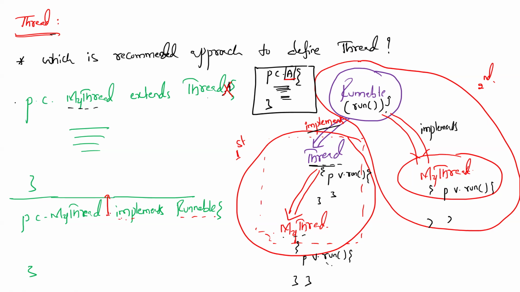It means we can write the extends keyword and use the class name whose features we want. public class MyThread extends A implements Runnable. At the same time we are defining a thread and using another class's features in this MyThread class. That is a possibility. So what is the conclusion? Which is the recommended approach?